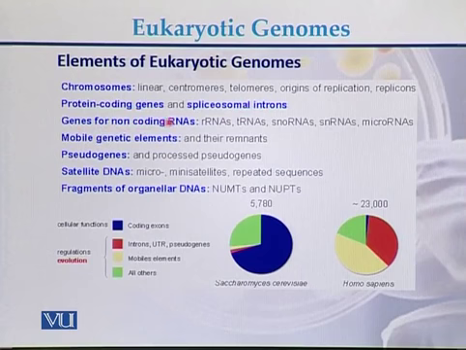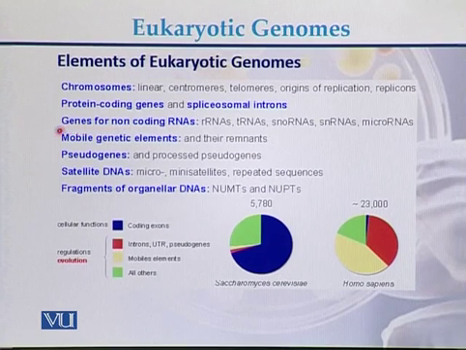Genes for non-coding RNAs are also present on the genomes of the eukaryotes. Those RNA coding genes are genes for ribosomal RNA, for transfer RNA, for snRNA, for snoRNA, and for microRNAs. So genes for different types of the RNAs are present on the eukaryotic genomes.